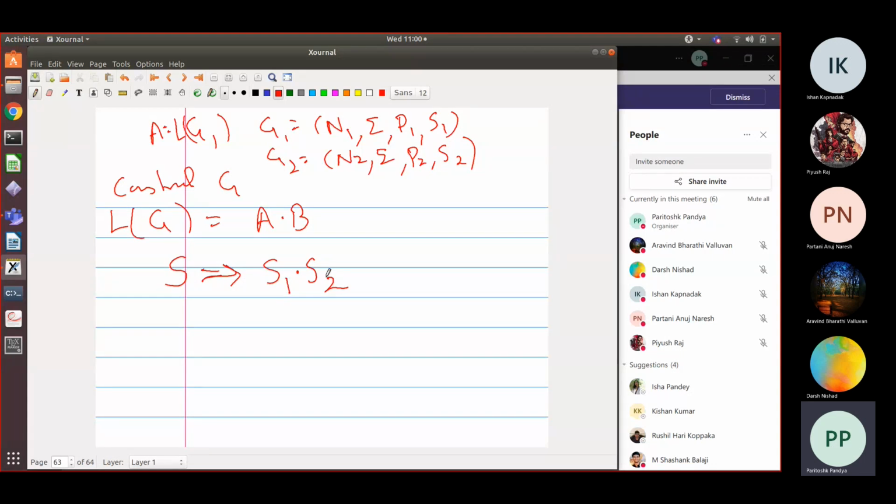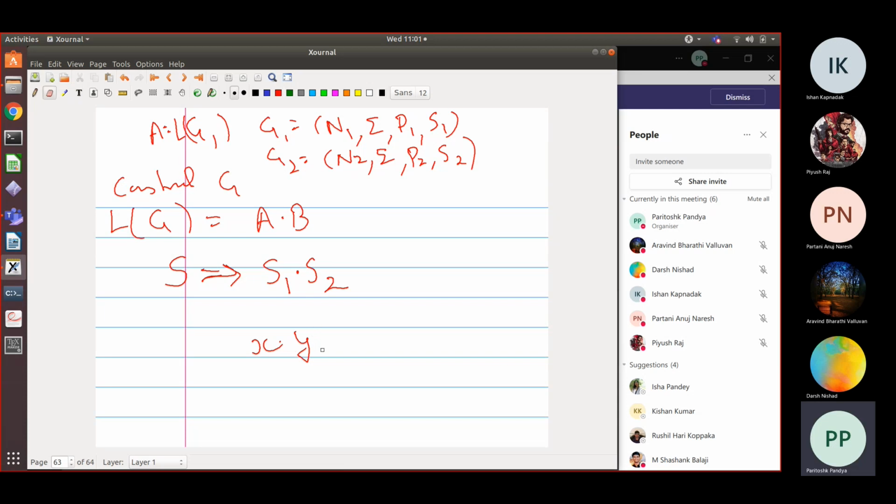You will rewrite this S1 by some X, which is derivable from S1. After finishing the derivation of X from S1, you will start on S2, so everywhere S2 will be trailing behind. Then you can replace this S2 by some string Y, which is derivable from S2. So you will get a string of the form XY, which is actually in A dot B, right?